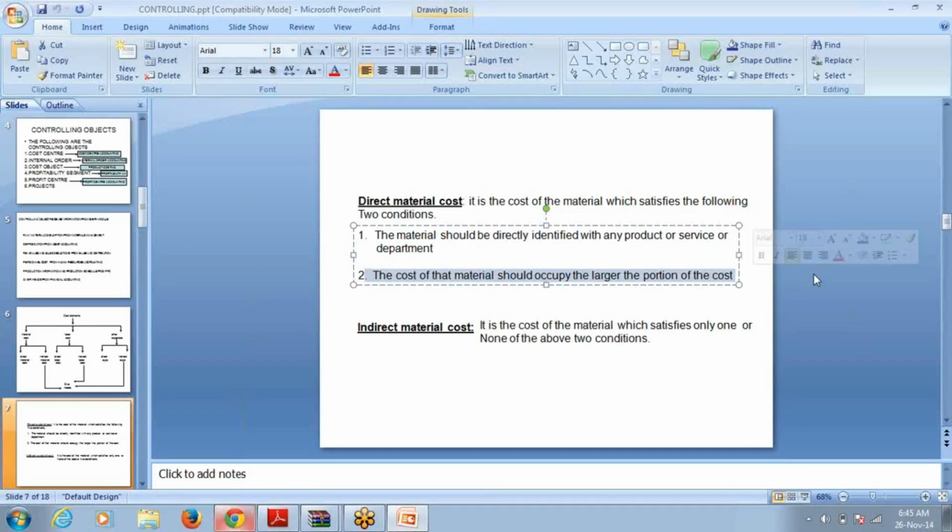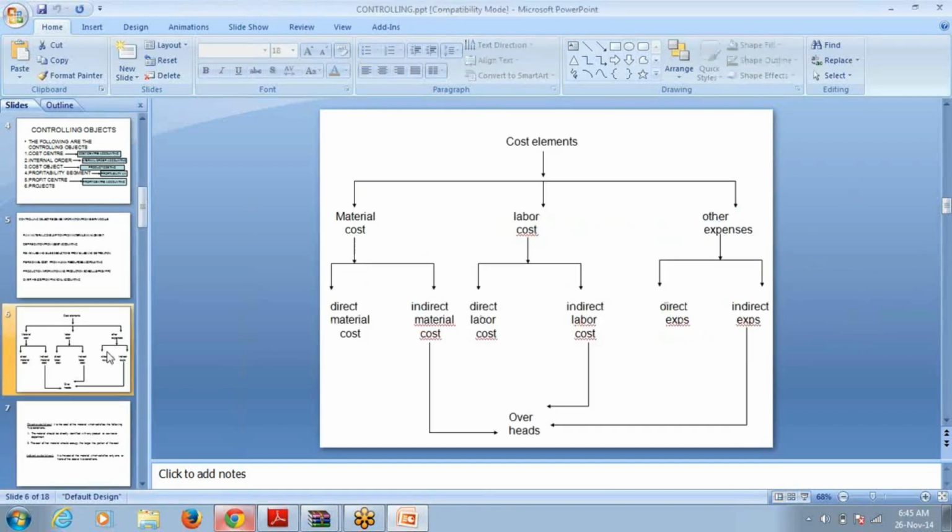But why do you have to differentiate like this? See, we are operating in the furniture market, right? So there is a lot of competition. Your competitor has reduced the selling price, so we are also forced to reduce our selling price. Otherwise, your sales will drop down, so you lose your profitability. As a result, market share will be disturbed, and the net worth of the shareholders will decrease. So even though you have reduced the selling price, you should see that the profit does not fall.